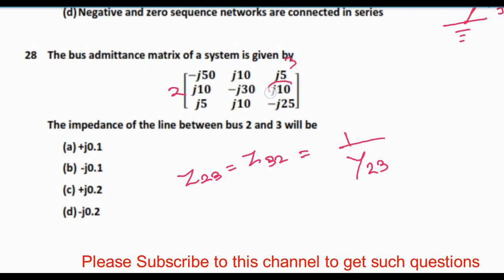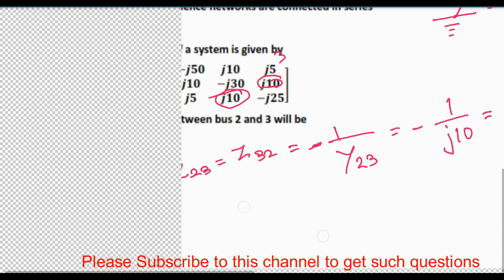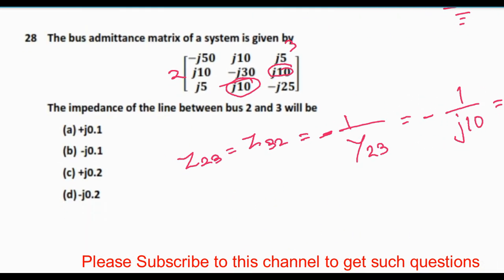So this one or this one is given to be plus J10. So here minus J10 and the value will be J 0.1, plus J 0.1 is the answer.